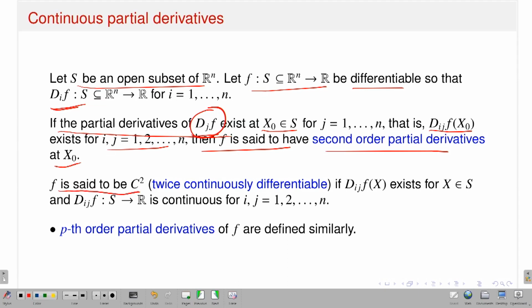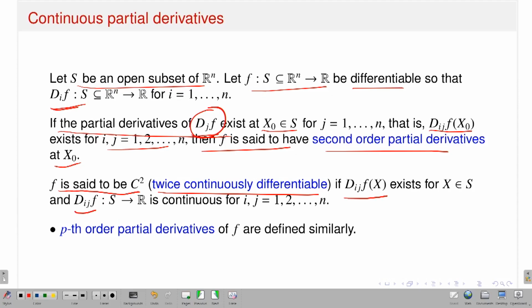When I say that f is in C2, in brackets I have written twice continuously differentiable, that means I demand that the second order partial derivatives of f at the point should exist. On top of that, I want that the second order partial derivatives, again functions from a subset of Rn to R, have to be continuous.